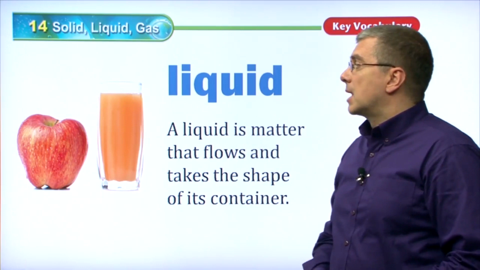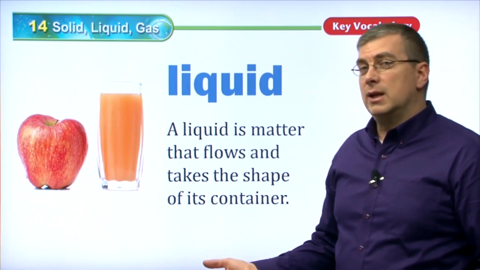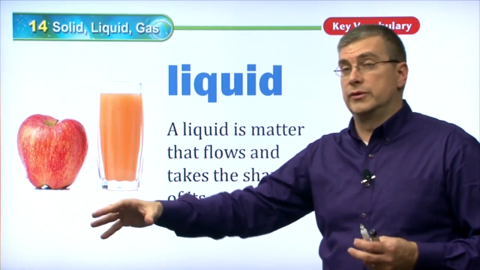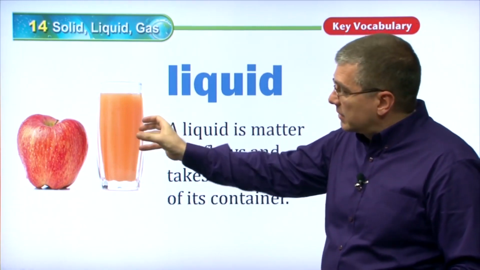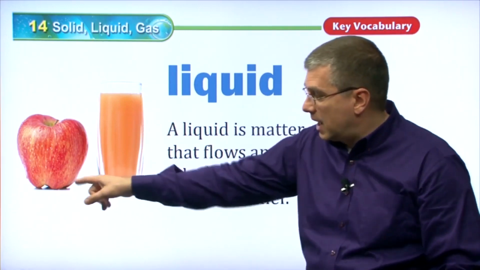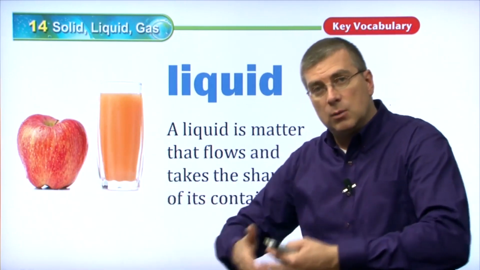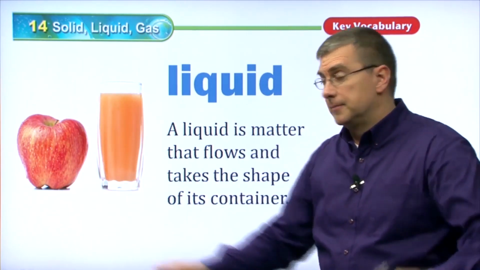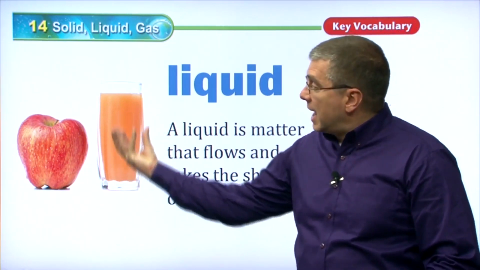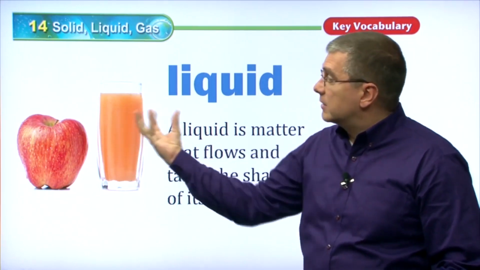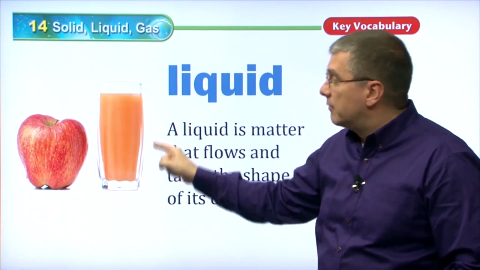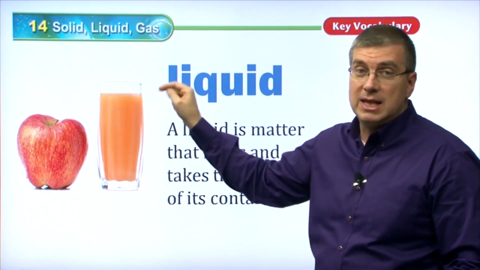Next, we have a liquid. What is a liquid? How is it different from a solid? A liquid is matter that flows. In other words, if you took this glass and you turned it, that liquid would flow out of the glass onto the table or the ground, and it would spread out. It would flow. It would move freely and takes the shape of its container. So this glass, which is a solid, right, is holding the liquid on the inside. So the liquid takes the shape of the solid glass shape on the inside, right?